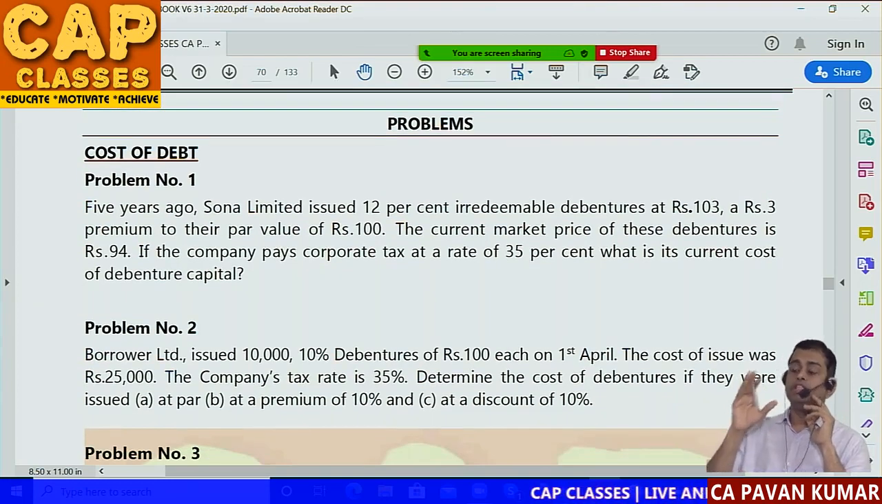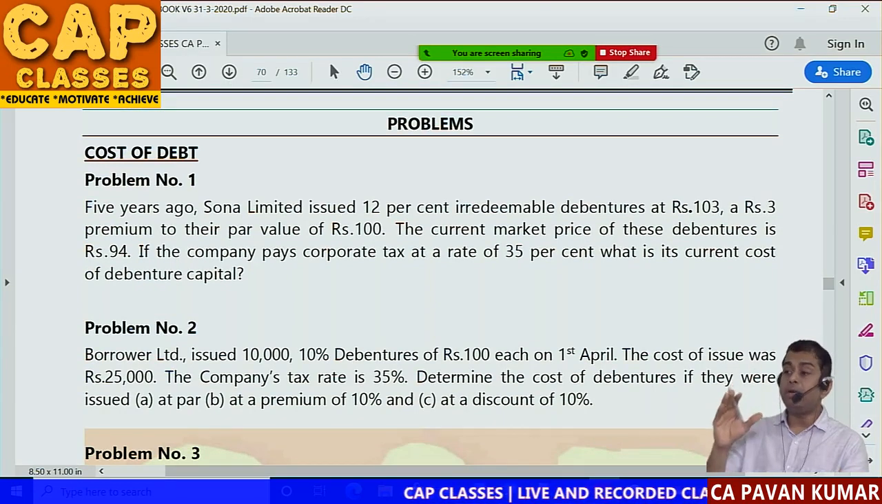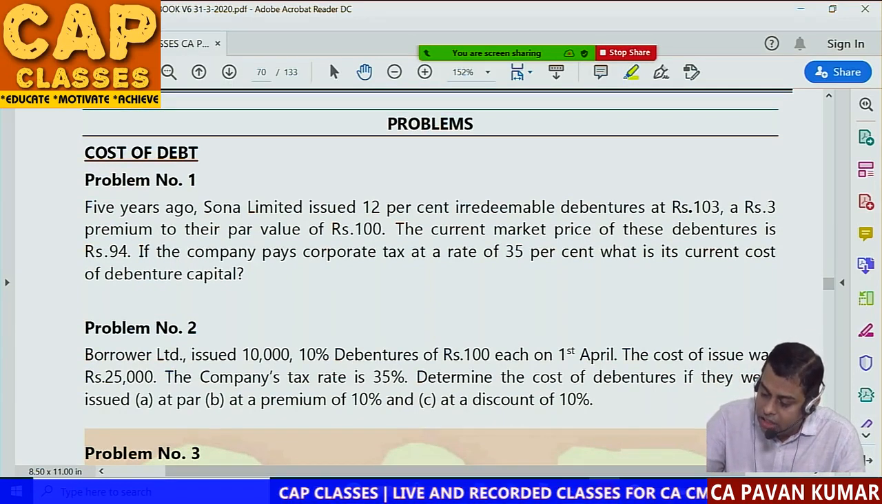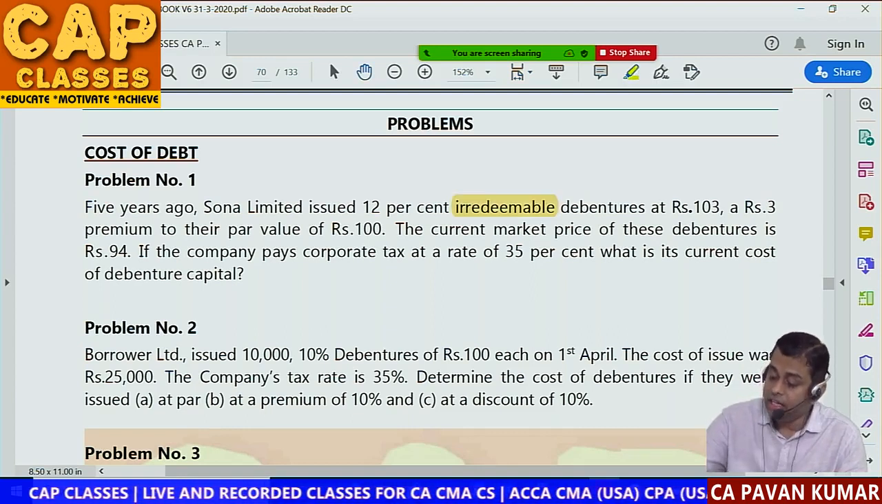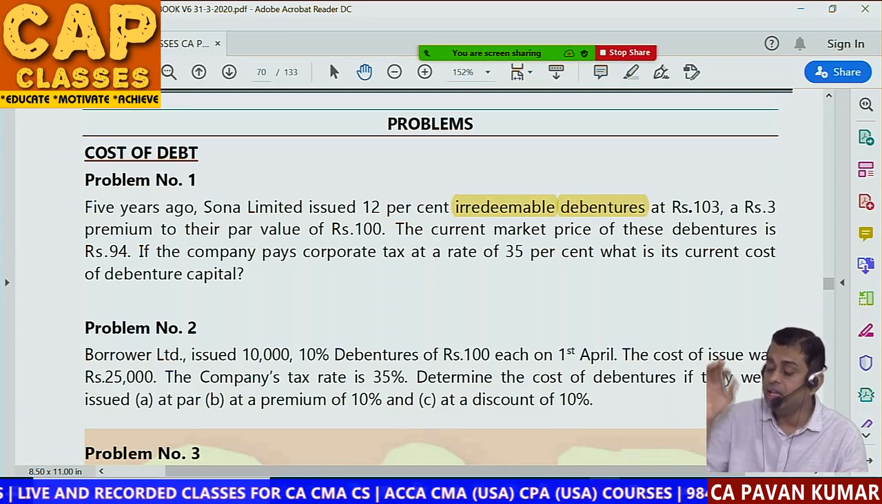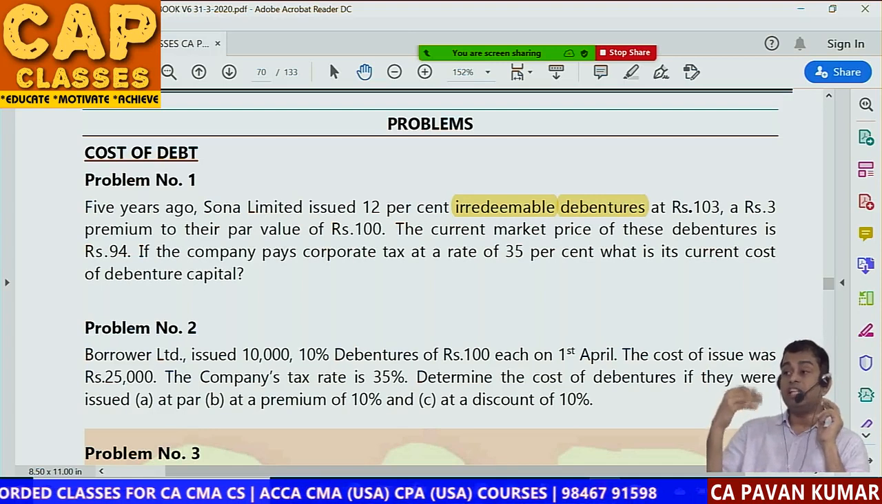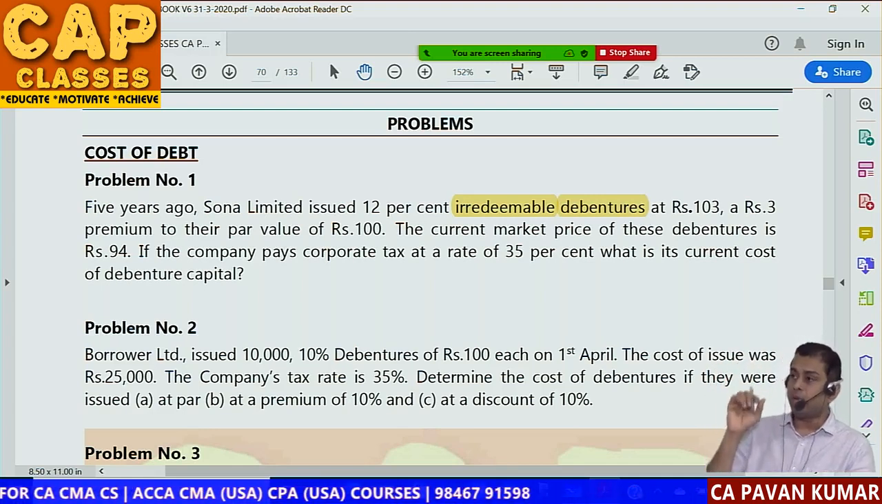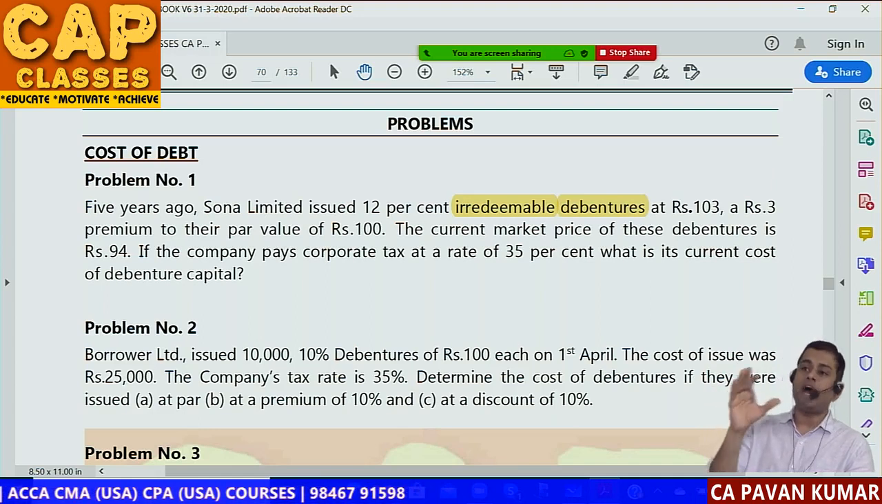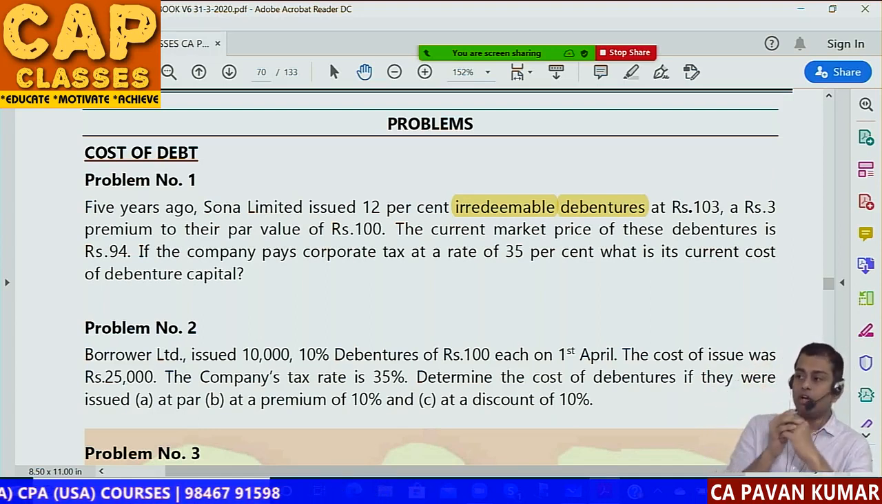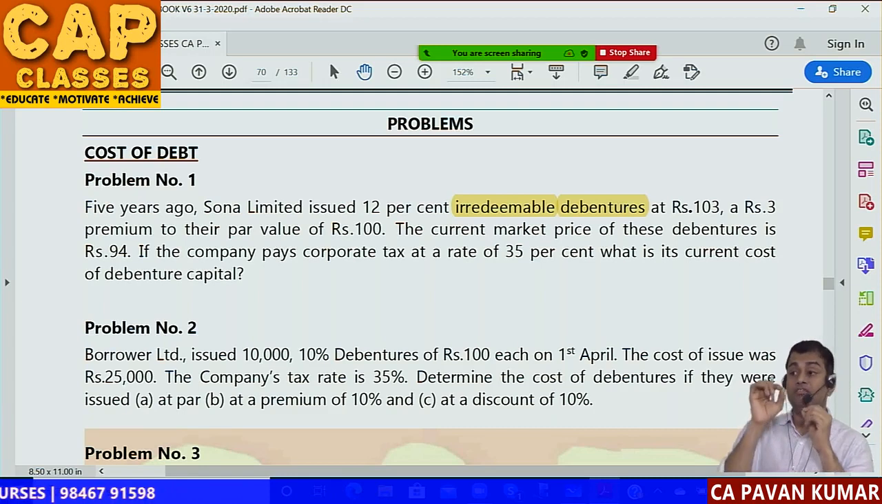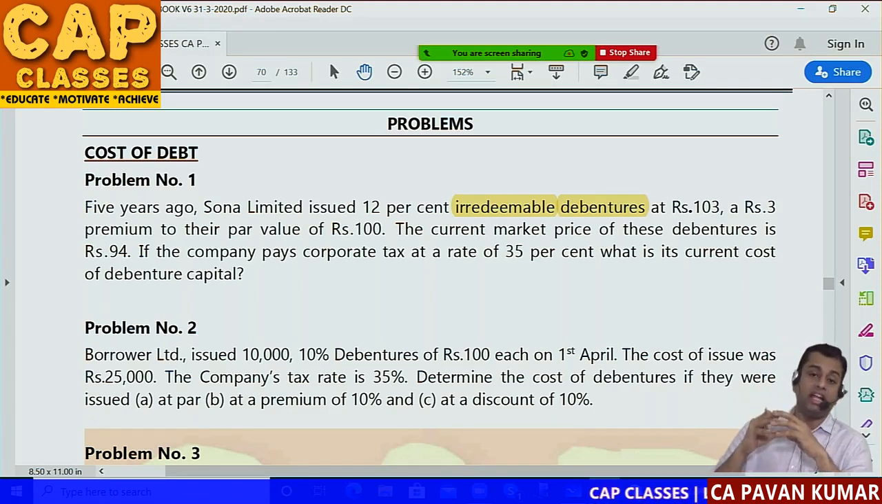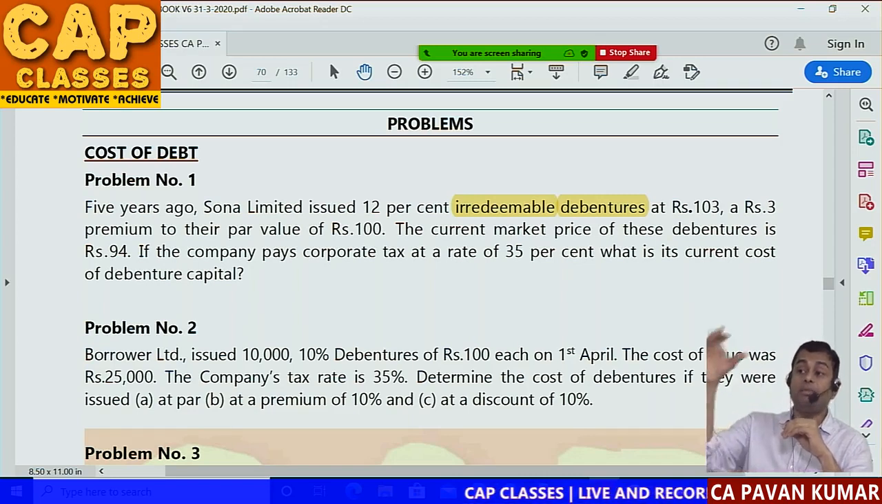5 years ago, Sona Limited issued 12% irredeemable debentures. So what debentures are these? Irredeemable debentures. Clearly they mentioned that they are irredeemable. The issue price is 103 rupees, a 3 rupees premium to their par value of 100 rupees. So what is face value? 100 rupees. What is premium? 3 rupees. So what is issue price? 103. When were these issued? 5 years ago. The current market price of these debentures is rupees 94. Underline, current market price is given.